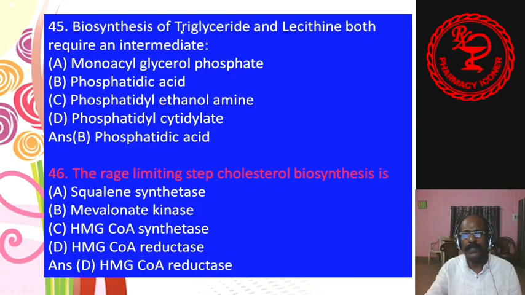45. Biosynthesis of triglyceride and lecithin both require an intermediate. Which one is the intermediate? Monoacyl glycerol phosphate, phosphatidic acid, phosphatidyl ethanolamine, phosphatidyl cytidylate. Answer B, phosphatidic acid. 46. The rate limiting step of cholesterol biosynthesis is squalene synthesis, mevalonate kinase, HMG CoA synthetase, HMG CoA reductase. Answer is D, HMG CoA reductase.